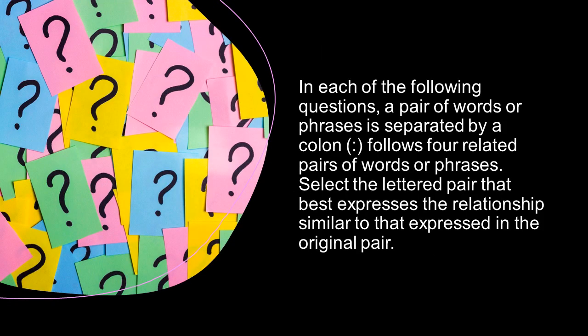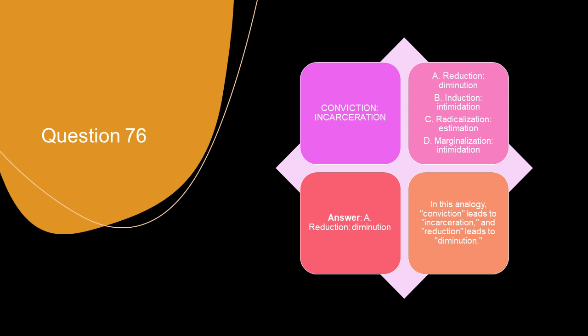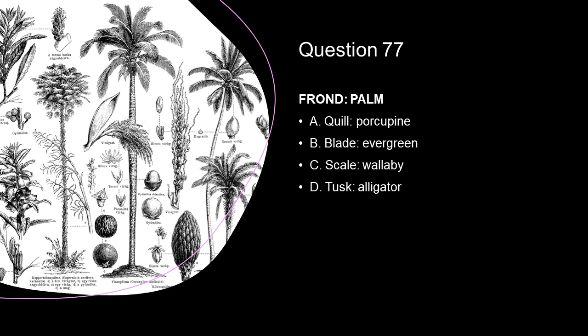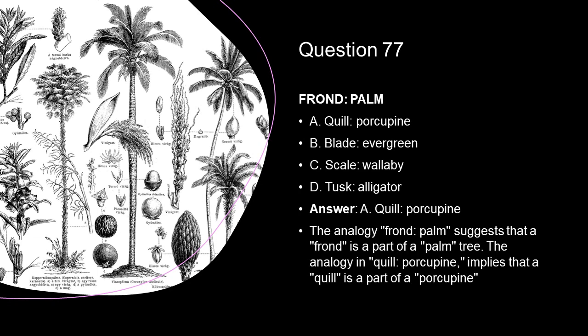In each of the following questions, a pair of words or phrases is separated by a colon. Follows four related pairs of words or phrases. Select the lettered pair that best expresses the relationship similar to that expressed in the original pair. The pair given is conviction, incarceration. The correct option is option A, reduction, diminution. In this analogy, conviction leads to incarceration and reduction leads to diminution. Frond, palm. The correct option here is quill and porcupine.